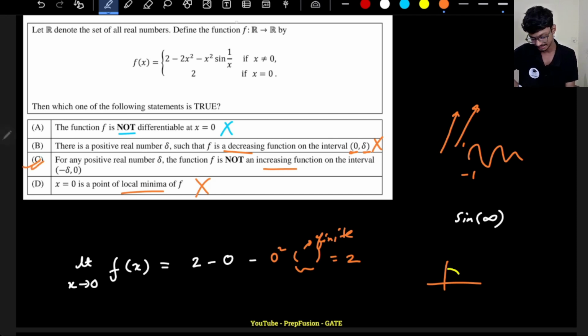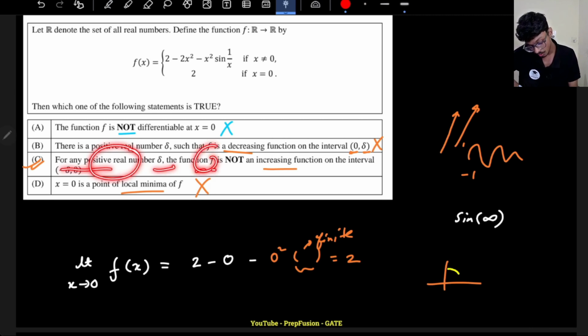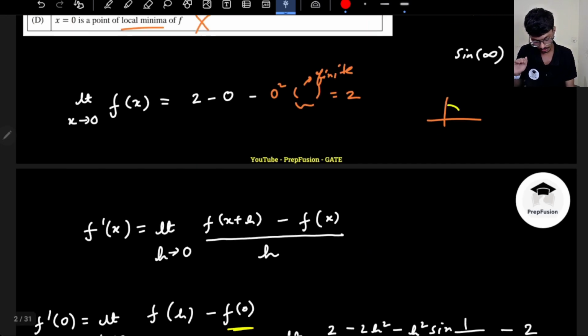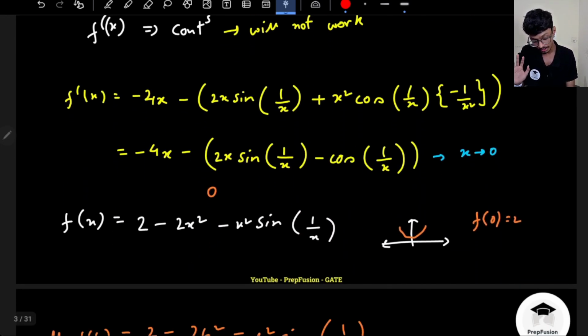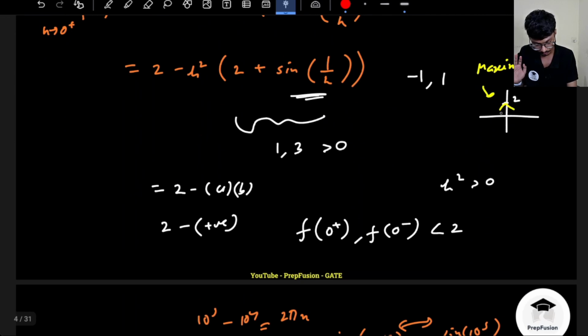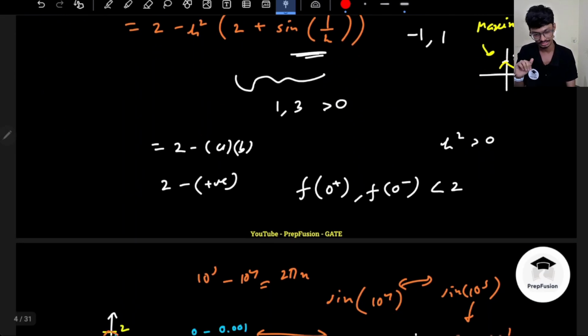What is it telling? It is telling that for any positive real number delta, the function f is not an increasing function on the interval minus delta to 0. So just the opposite. It is telling that the function is not an increasing function from minus delta to 0, because I cannot comment whether it is an increasing function or a decreasing function. So this option is absolutely correct, just a contradiction of option B.